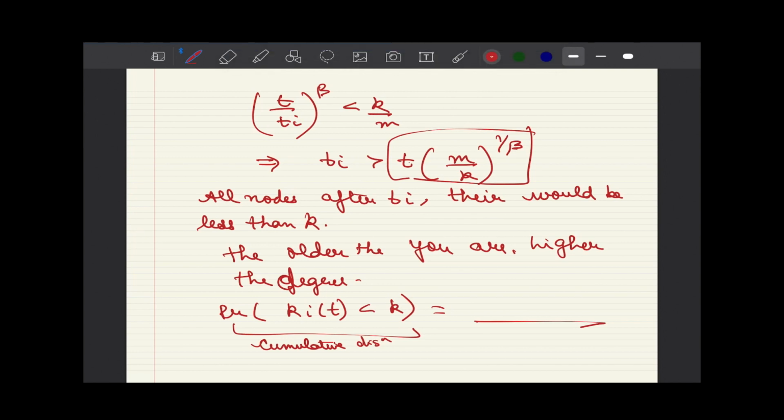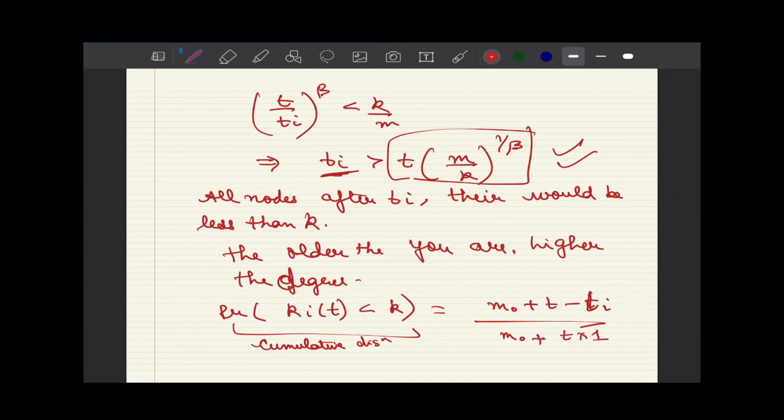Now, the total number of nodes present at time instant t would be m_0, where we started, plus t times 1, because only one node is arriving at a given time. Out of these nodes, on an average, m_0 plus t minus t_i nodes, the nodes that have arrived after t_i, would have degree less than k, as we just derived, the condition that any node arriving after a certain cutoff time is likely to have a degree less than k.